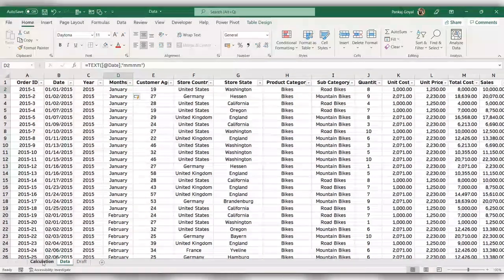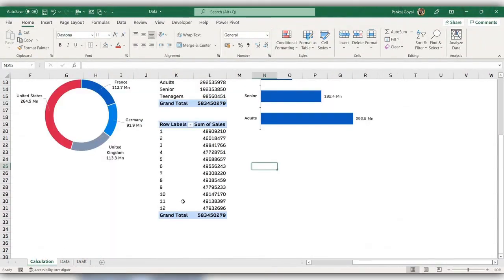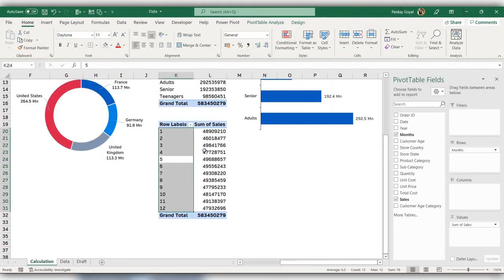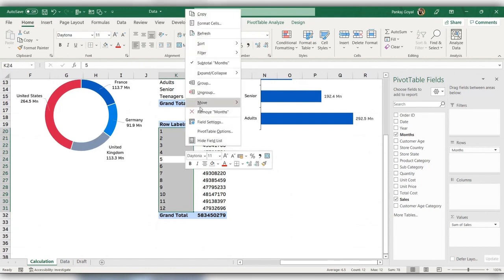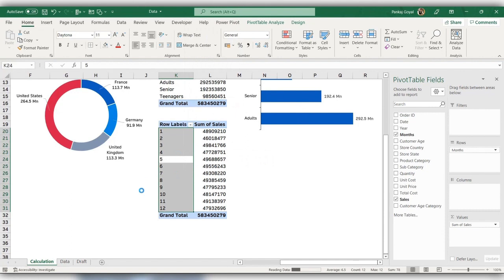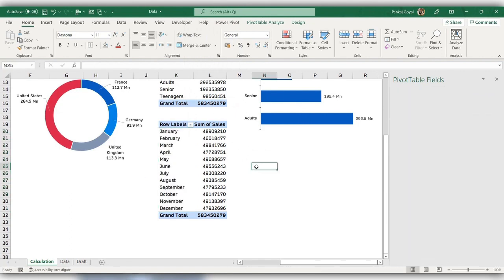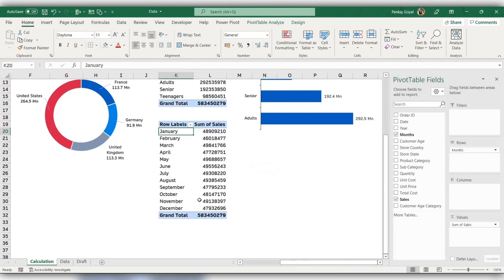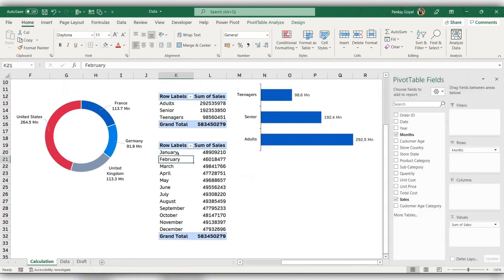Now let's get back to the calculation sheet. And we'll need to refresh this. So right click here and click on refresh. Yeah. So months have been changed to January, February, and December. So we need to create one line chart here.